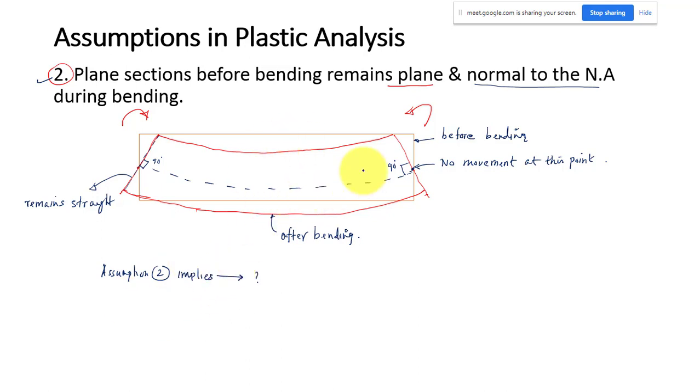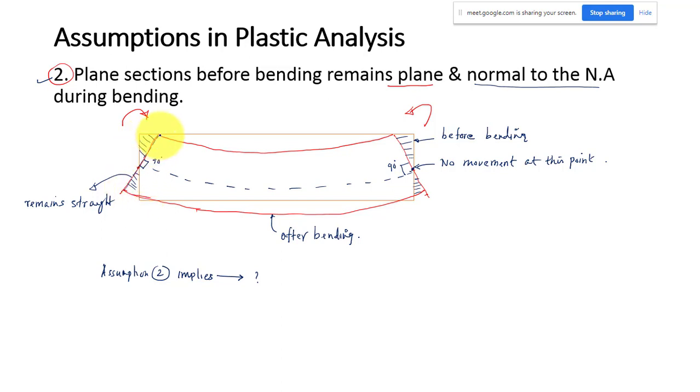So it means the plane is linear. Yes, towards the cross section. Anybody want to add something? That is correct. The strain is going to be linear. Maybe you can say one more point. You can see that this point is moving here, there is some movement or displacement, going like this. Here it is going like this. So that means the strain diagram, initially the displacements are going to be linear.